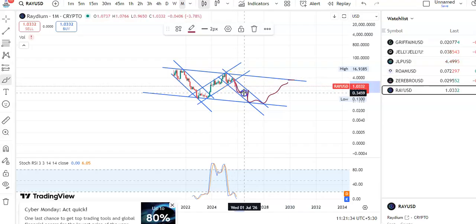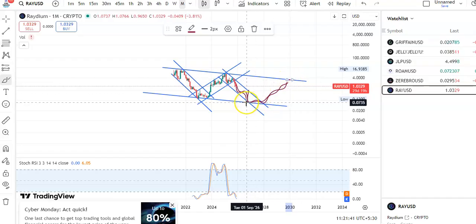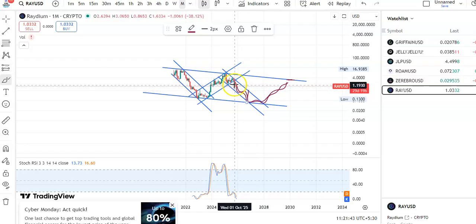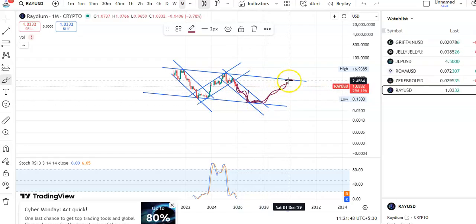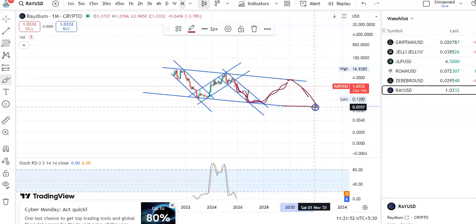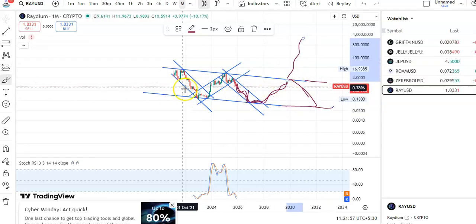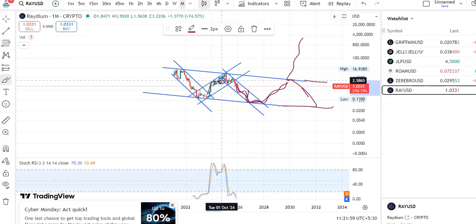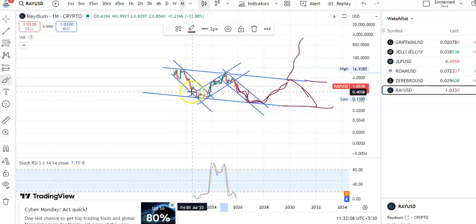So like this it may fall in this channel pattern. After the breakout it may go to the resistance level. So the resistance is around 0.286 and the support here is 0.0735. So continuously the candles will fall in this downtrend channel pattern. After the breakout it may move to this resistance level and then fall may take place. Okay, so like this it may move in this channel pattern. In case it gives a breakout it may start moving in an upward direction. So previously also you can see candles were moving in upward direction. It went to the resistance and then continuously the fall is happening. Okay, so you can see that very clearly how these candles are moving.